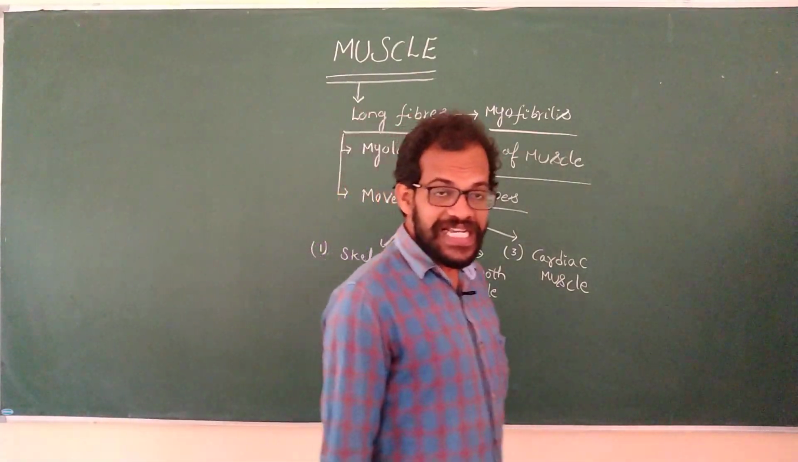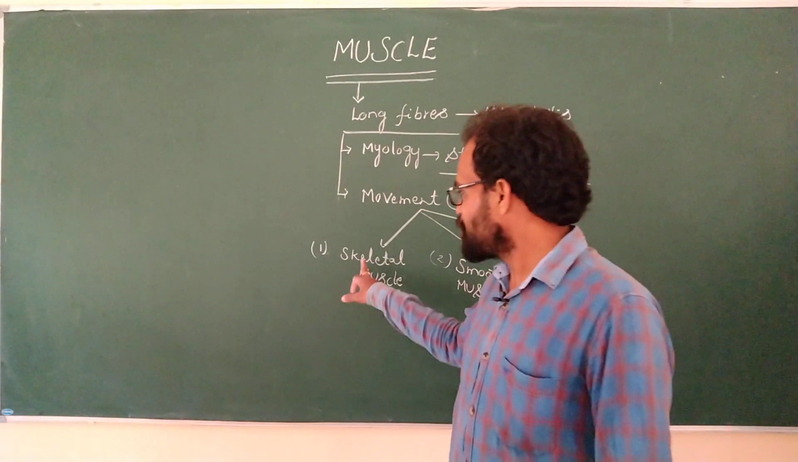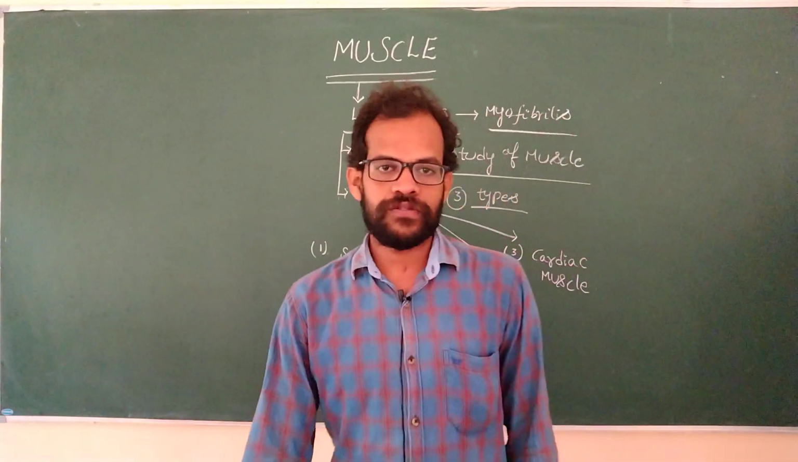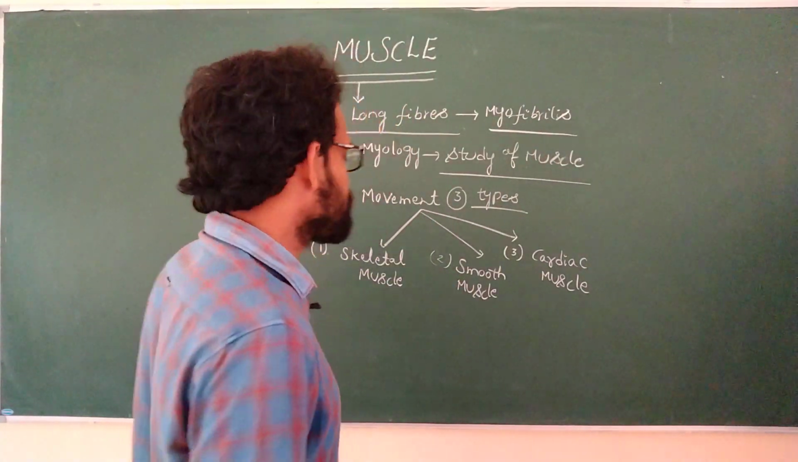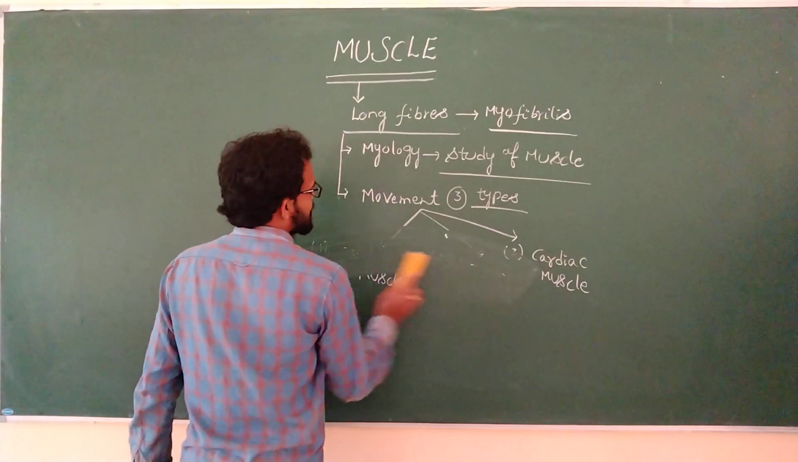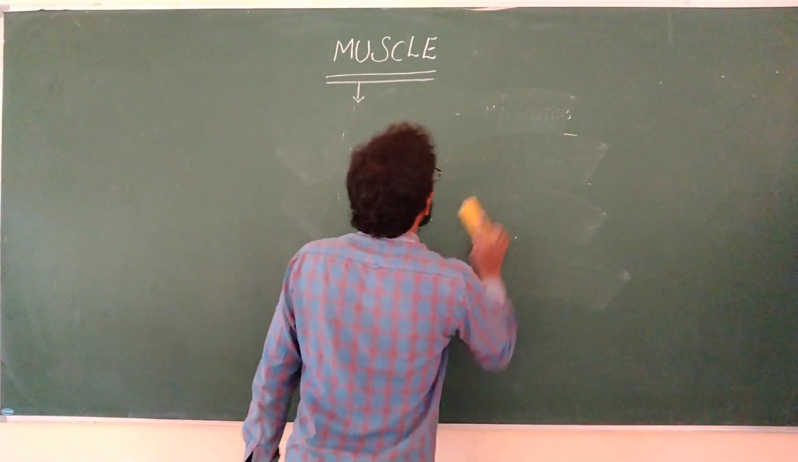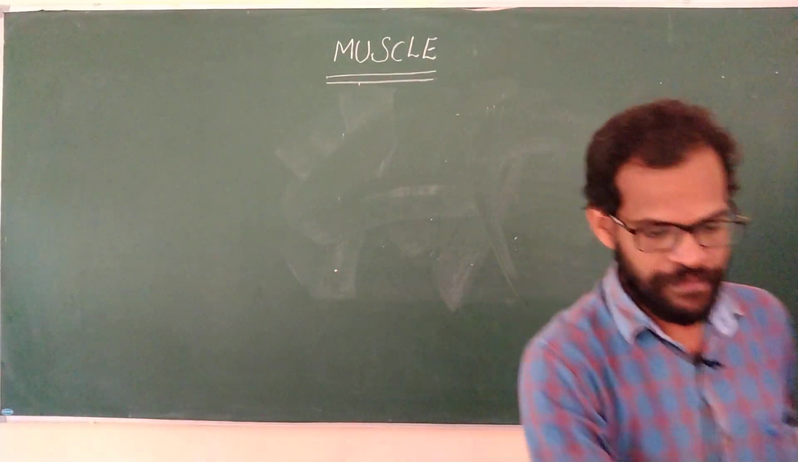Based on the movement, the muscles are divided into three types: skeletal muscle, smooth muscle, cardiac muscle. We are going to discuss each and every one in a detailed manner. First one, skeletal muscle. Second one, smooth muscle. Third one, cardiac muscle.